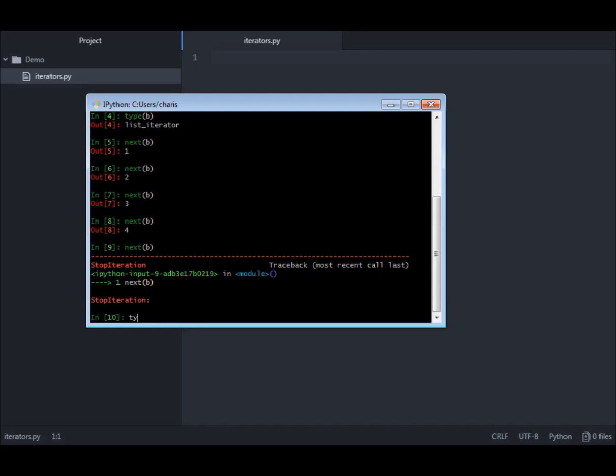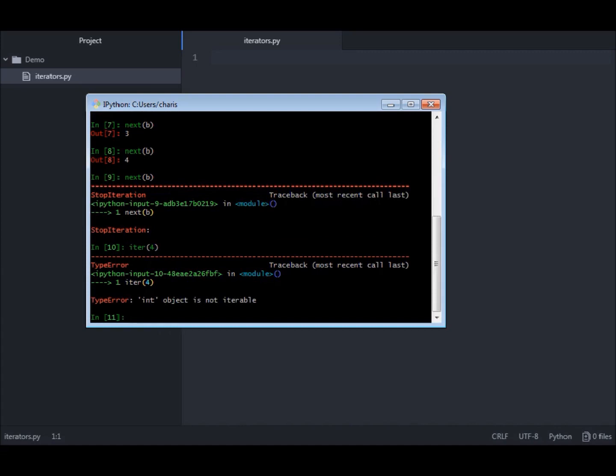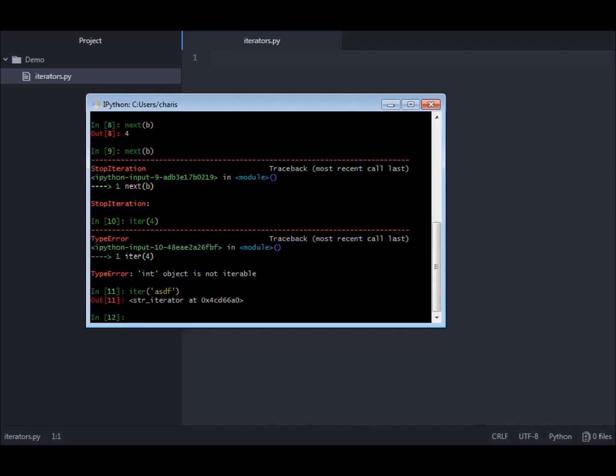So for example, if you say iter of 4, which is an integer, you get a type error. Integer is an object that is not iterable. On the other hand, if you say iter of a string, you get a string iterator. That's perfect, that's normal.